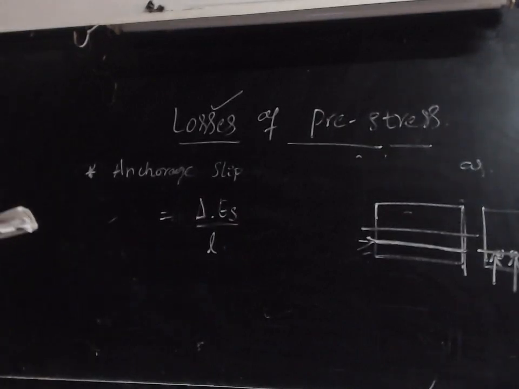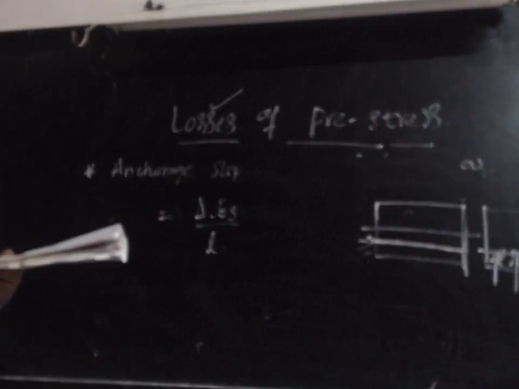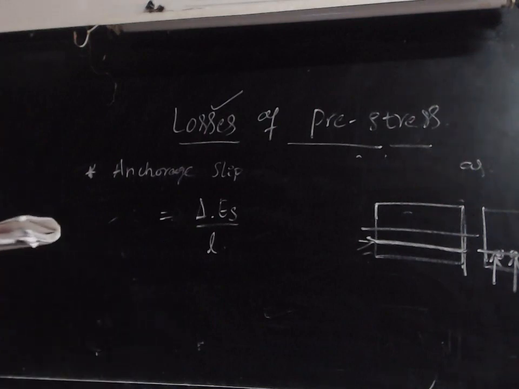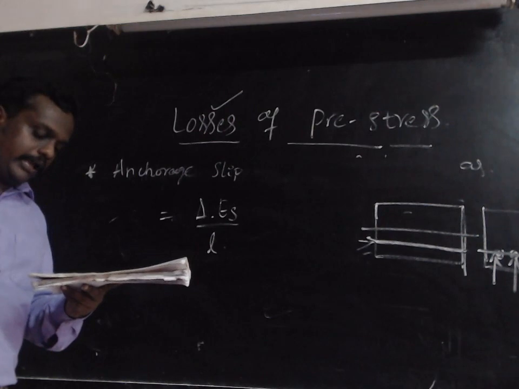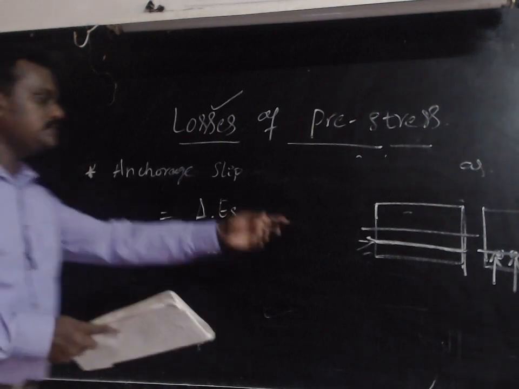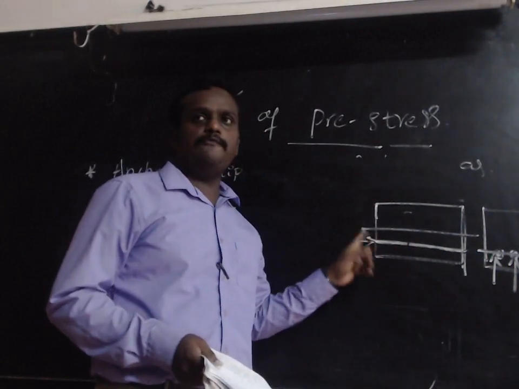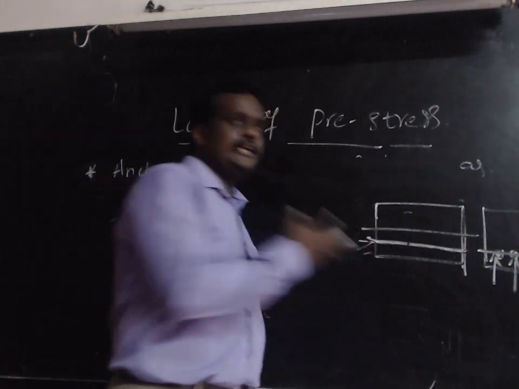In the case of post-tensioned elements, the cables are anchored on the structural elements through external anchorages. While anchoring the cables, there is a possibility of slip of the cable with respect to the anchorage, thereby reducing the elongation already given by the pre-stress. This means there will be a loss of pre-stressing force caused by anchorage slip. The meaning of that is, when you apply force to the steel, due to various causes.